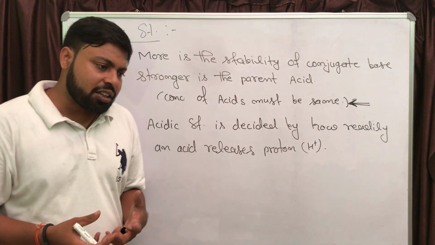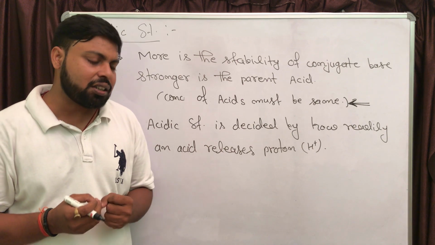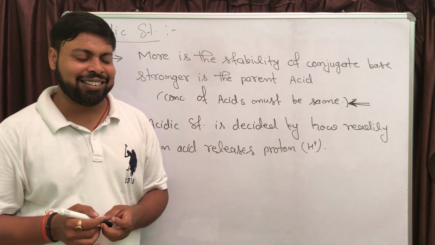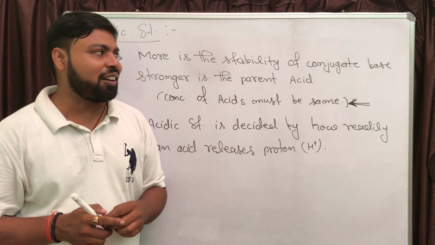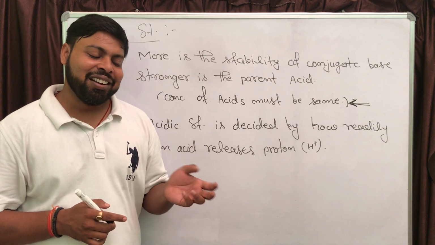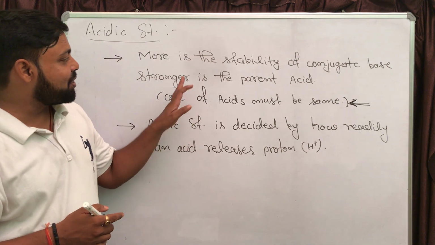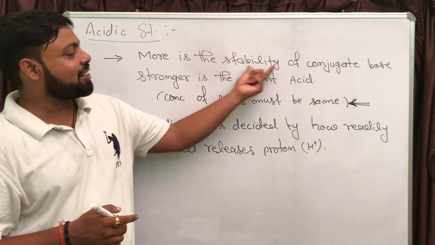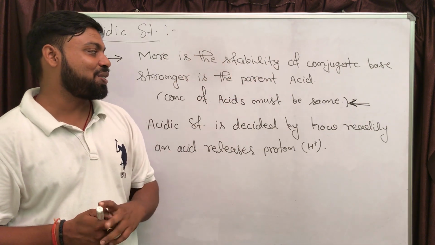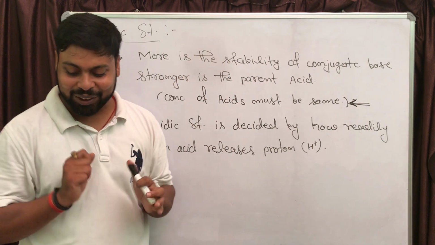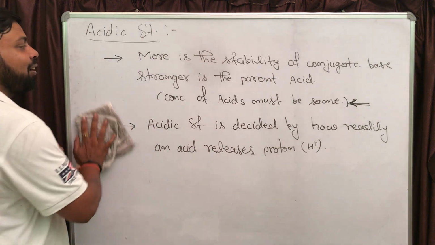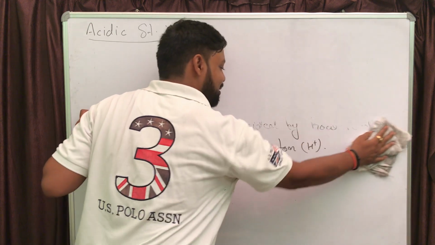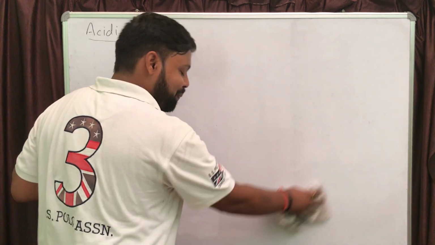The faster the release of H plus, the more the tendency, the stronger will be the acid, and that can happen only if the conjugate base is more stable. So we can use this statement very frequently: more is the stability of conjugate base, stronger is the parent acid. Okay, let me tell you one more statement about acidic strength, then we will try to solve the problem.